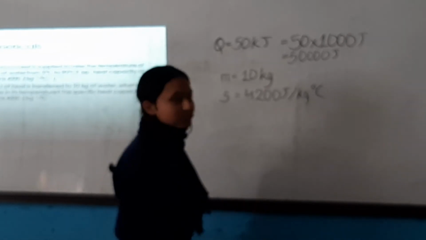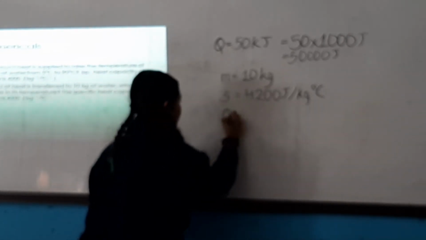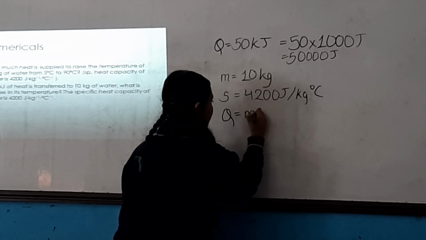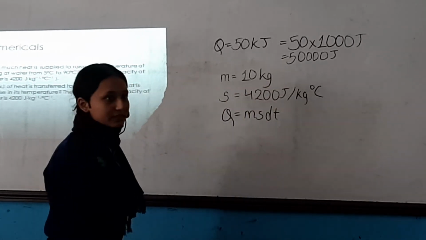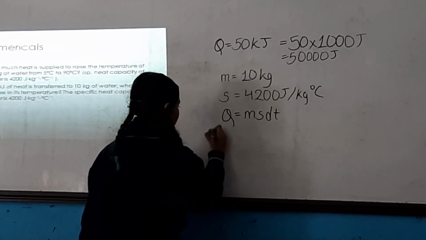So again, using the heat equation, which is Q equals m s dT, as we need to find dT, we will just solve this.